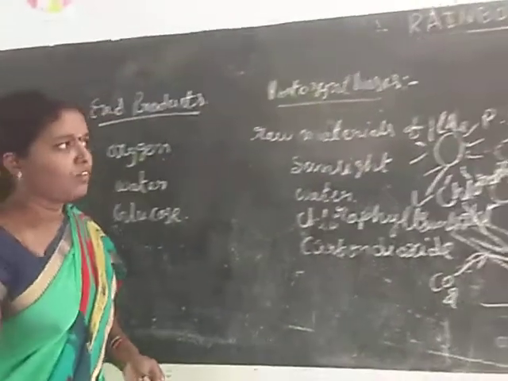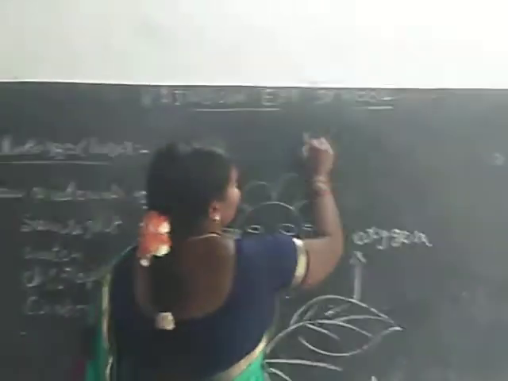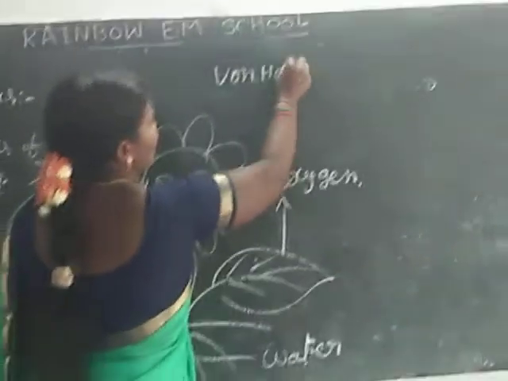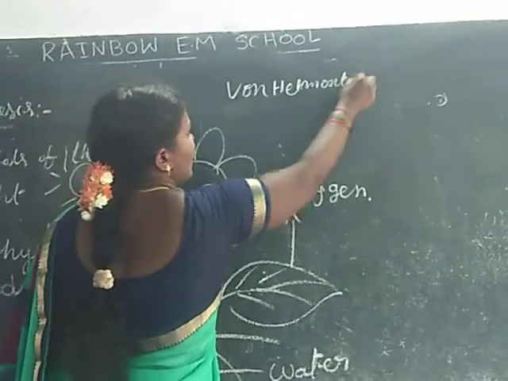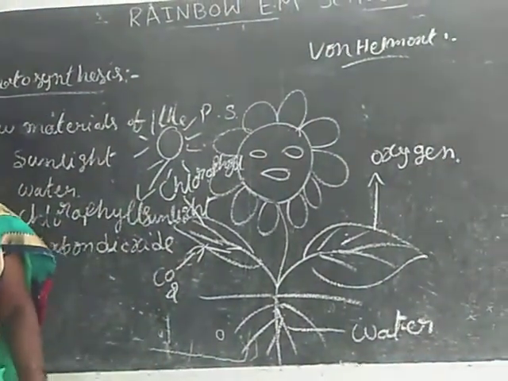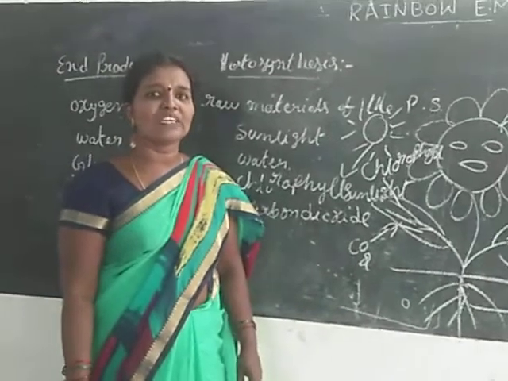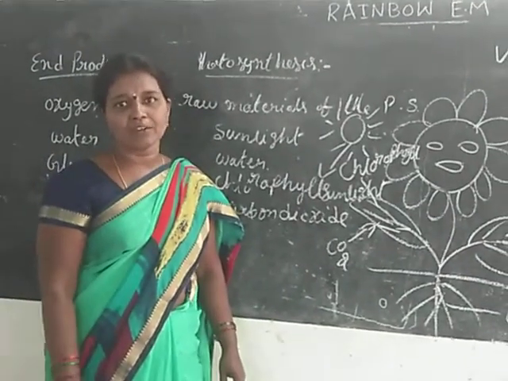Okay, next we are discussing Van Helmont. Van Helmont found that water was essential for the increase of plant mass. Once again, Van Helmont found that water was essential for the increase of plant mass.